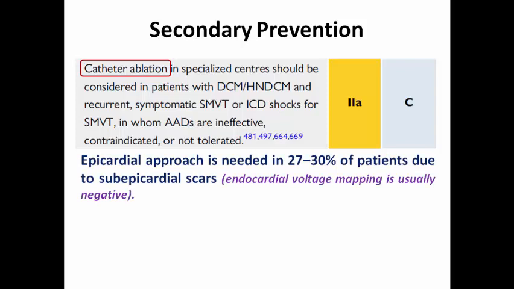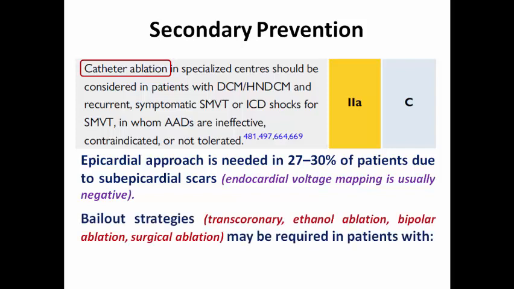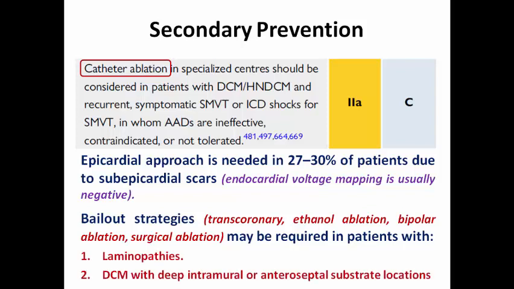Here, the epicardial approach is needed in about 27 to 30% due to presence of subepicardial scars in dilated cardiomyopathy, and endocardial voltage mapping here is usually negative, in contrary to the ischemic patients in which the scars are usually subendocardial or transmural. And bailout strategy, including transcoronary ethanol ablation, or bipolar ablation, or even surgical ablation, may be required in those with laminopathies or deep intramural or anteroseptal substrate locations of scars.